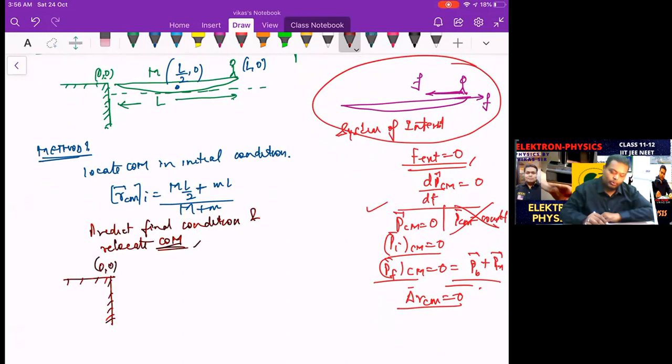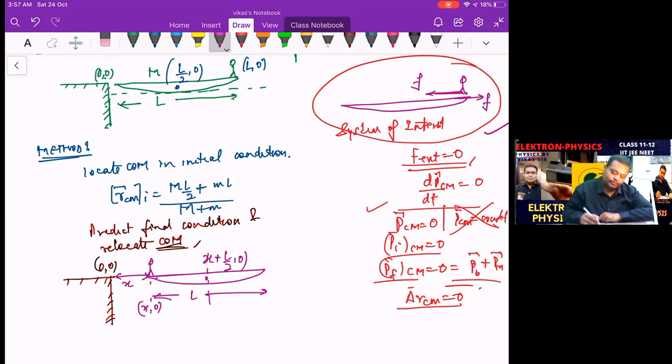So what happens? The boat drifts because of this condition towards the right. So the boat reaches here and the man reaches here. The length of the boat is the same, but the boat has drifted. How much? Let's say x. So the coordinate of the man becomes (x, 0), and the coordinate of the center of the boat becomes (x + L/2, 0), where we have the